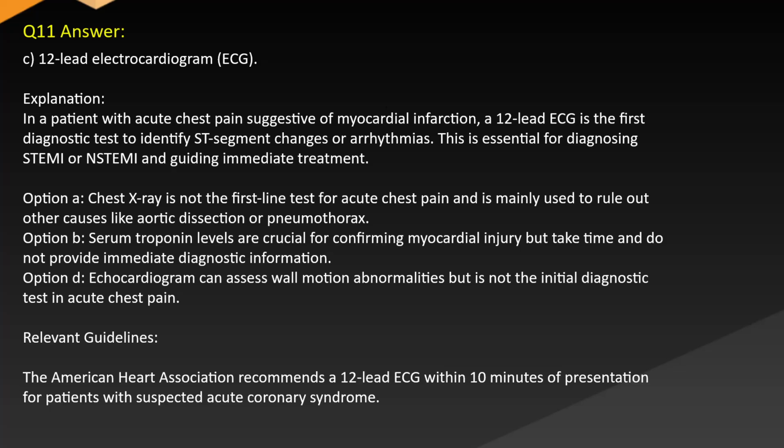Option A. Chest X-ray is not the first-line test for acute chest pain and is mainly used to rule out other causes like aortic dissection or pneumothorax. Option B. Serum troponin levels are crucial for confirming myocardial injury, but take time and do not provide immediate diagnostic information. Option D. Echocardiogram can assess wall motion abnormalities, but is not the initial diagnostic test in acute chest pain. Relevant guidelines: The American Heart Association recommends a 12-lead ECG within 10 minutes of presentation for patients with suspected acute coronary syndrome.